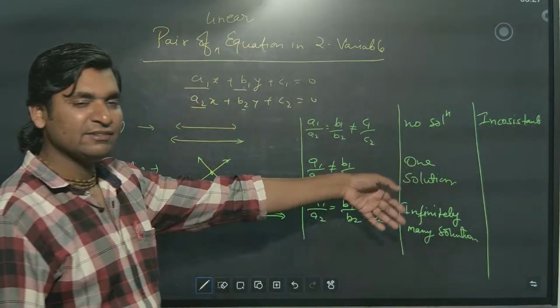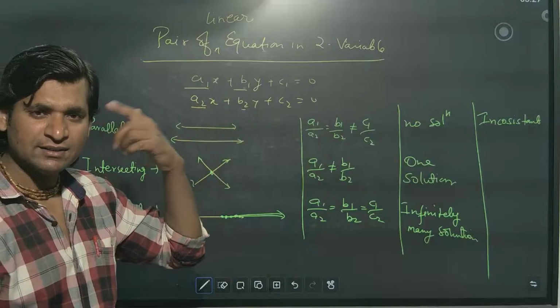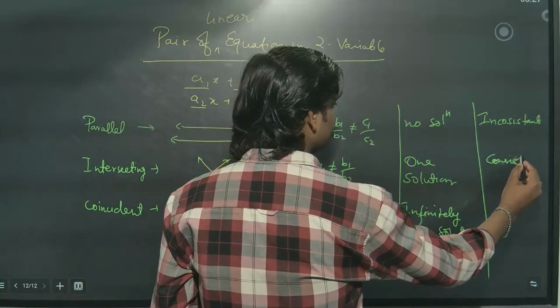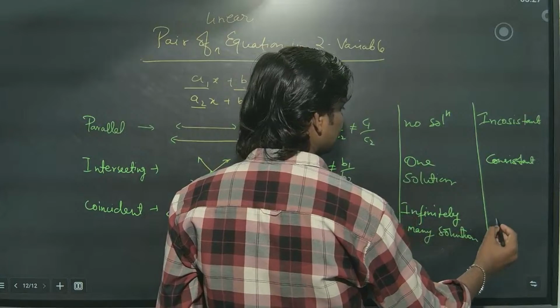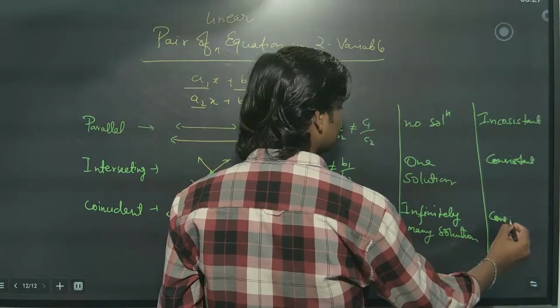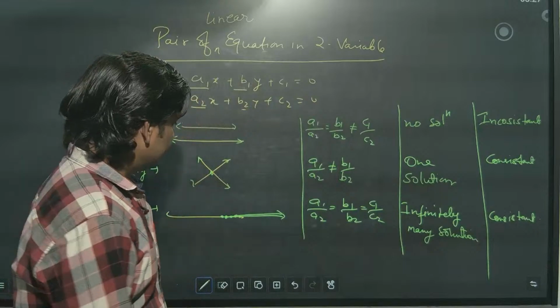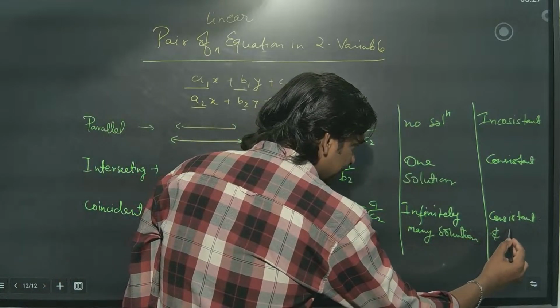Inconsistent. And they have solution, minimum one solution required. So they're known as what? Consistent. And this also comes under consistent. And this is consistent and dependent.